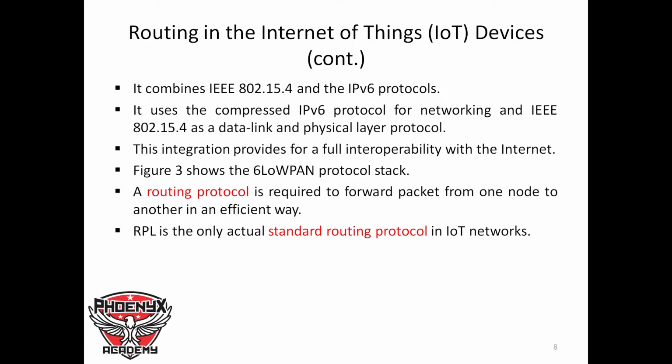It uses the compressed IP version 6 protocol for networking and IEEE 802.15.4 as a data link and physical layer protocol. This integration provides full interoperability with the internet. In Figure 3, we can see the 6LoWPAN protocol stack.